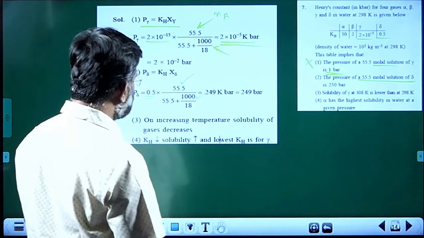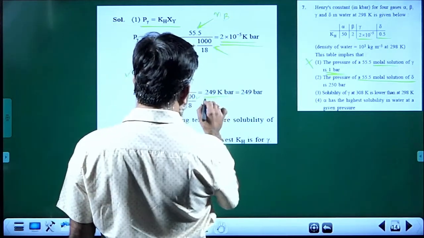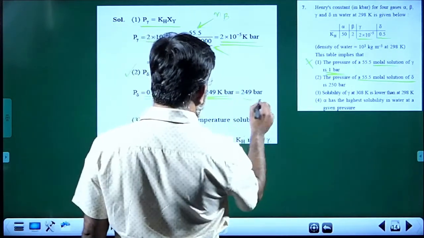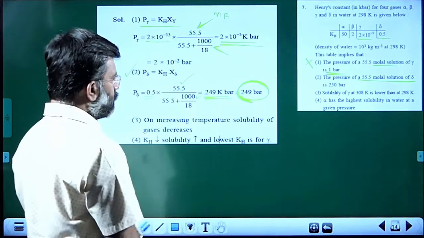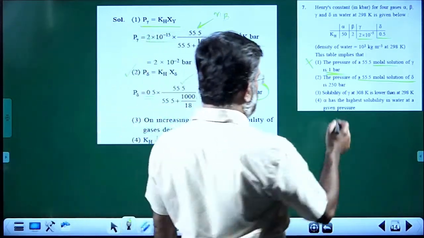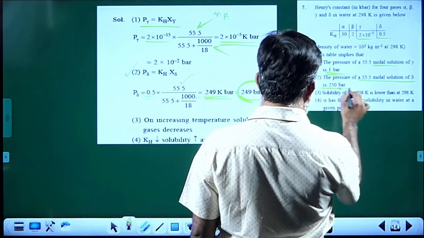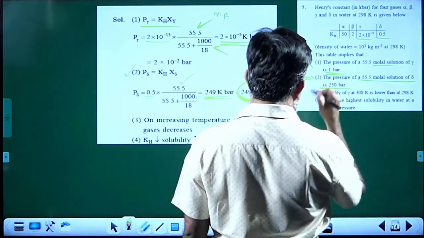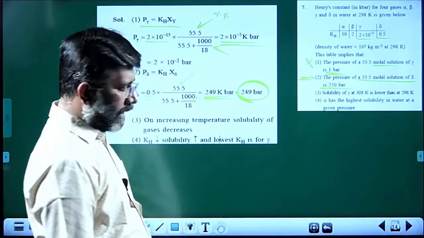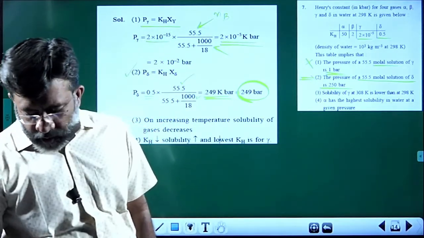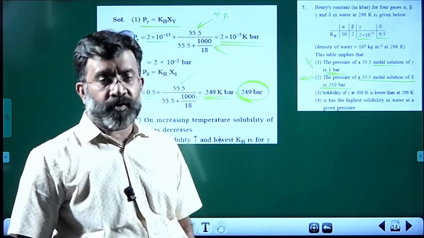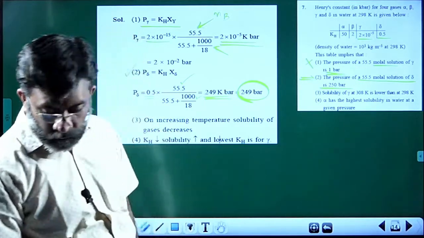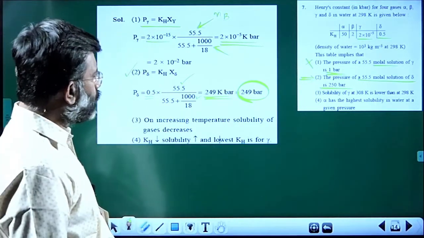When you work out, you are getting 0.249 kilobar, that is 249 bar, which is very close to 250 bar. And there must be a situation. This is an acceptable answer, and that is what the answer key officially reported.